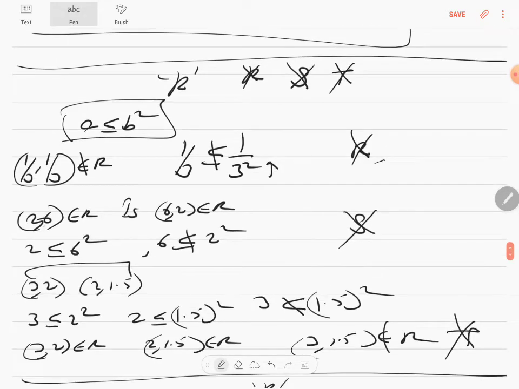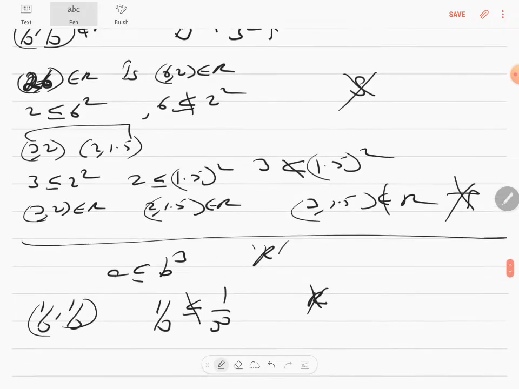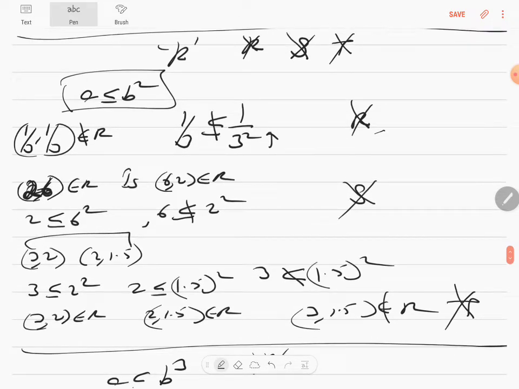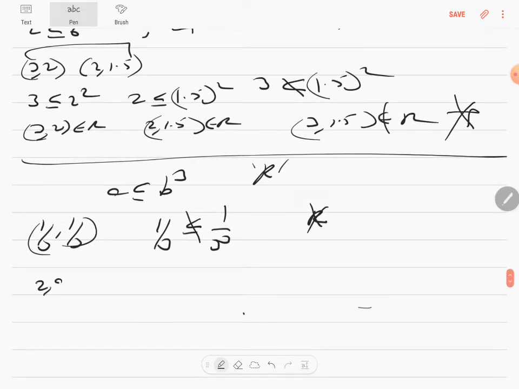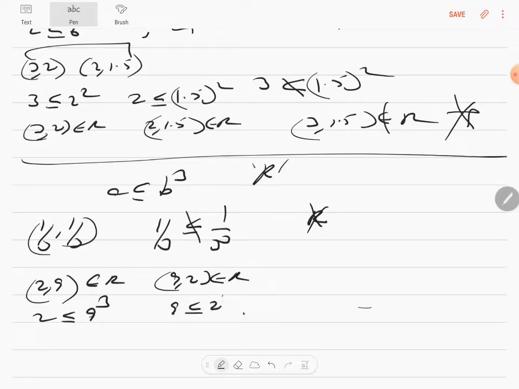There I wrote an example 2 comma 6, in the previous sum where A is less than or equal to B square. Now it is A is less than or equal to B cube, so you just change the 6 and write it as 9. The same example, but 2 comma 9. So 2 comma 9 is the example I am quoting here for symmetric. 2 comma 9 is an element of R because 2 is lesser than or equal to 9 cube. Is 9 comma 2 an element of R? Is 9 lesser than or equal to 2 cube, which is 8? It's not. So therefore it is not symmetric.